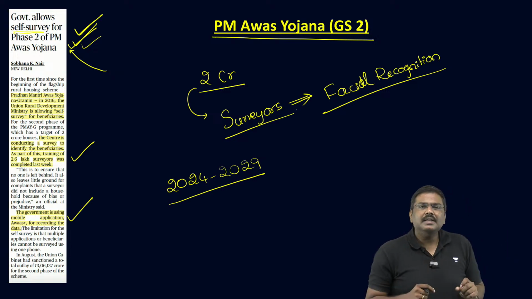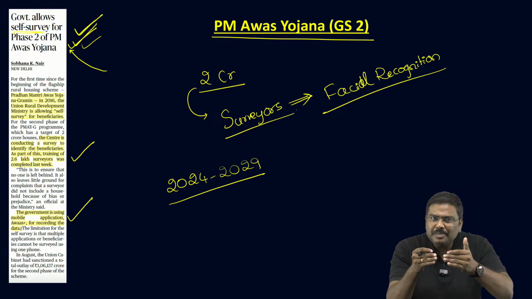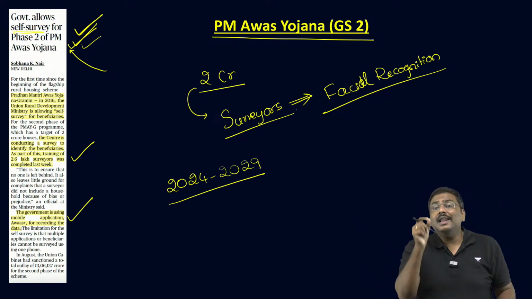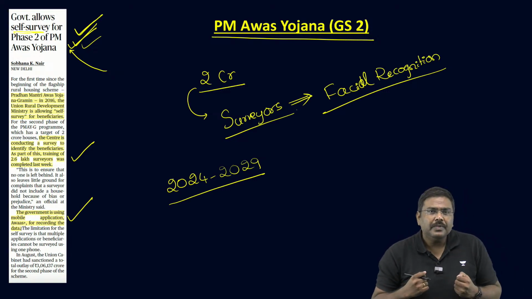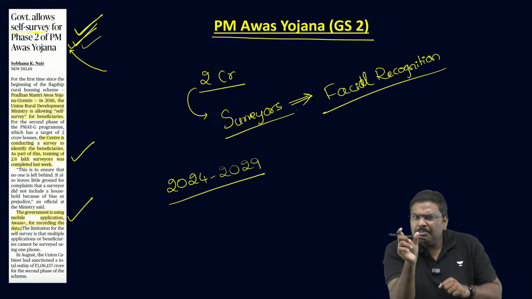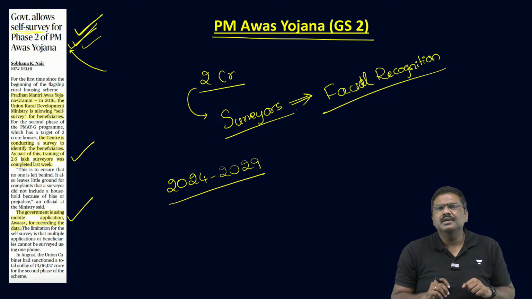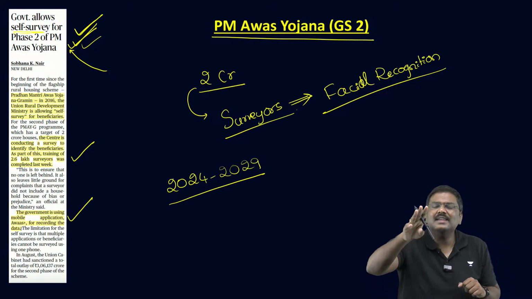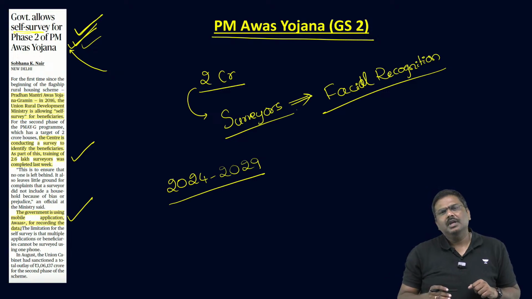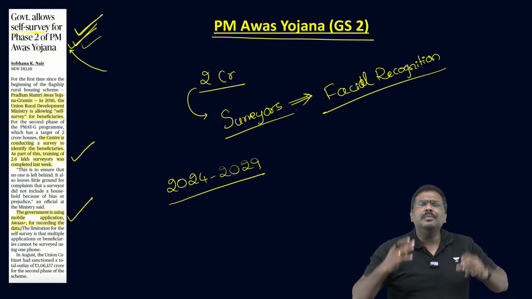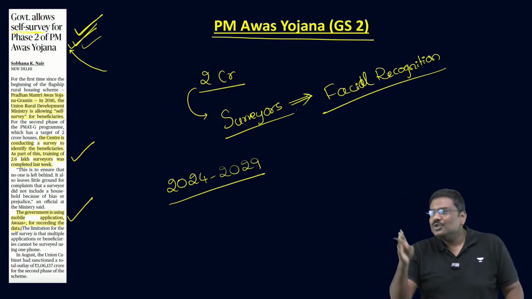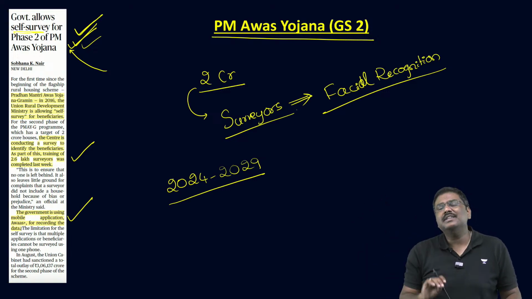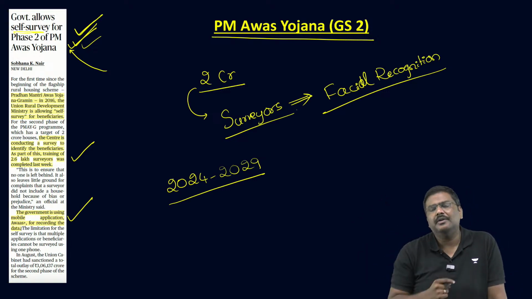Compared to earlier conditions, now under phase 2, the eligibility parameters have been relaxed. Please remember this. For example, until now, in a household, if a person has a monthly income of 10,000 rupees, then you cannot be identified as a beneficiary under PMAY. You will be excluded automatically. Now the government has increased this from 10,000 rupees to 15,000 rupees so that more and more households can become beneficiaries under PMAY.